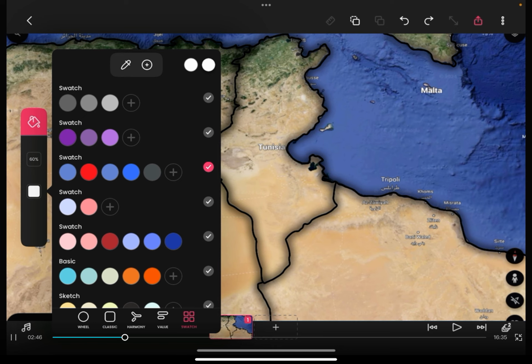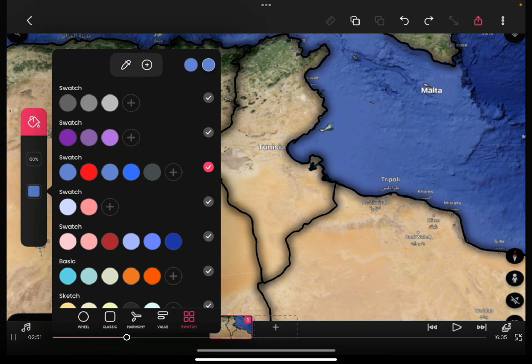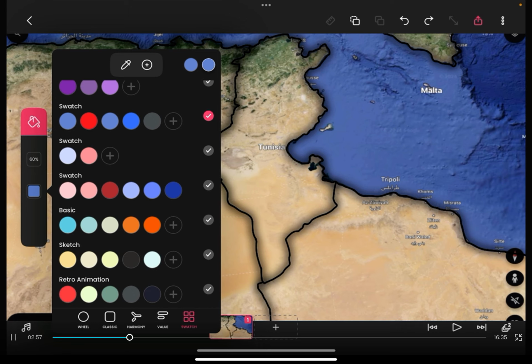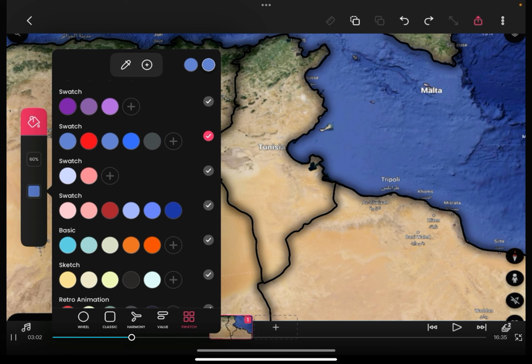Get your ocean color, which this is mine. You can make whatever one you want. You can make little templates. They're called swatches, and basically they have presets of colors for you to use, so you don't have to search for it every time. It's very useful. You should make one if you haven't already.